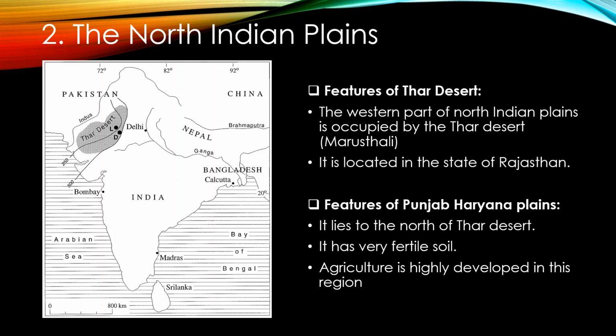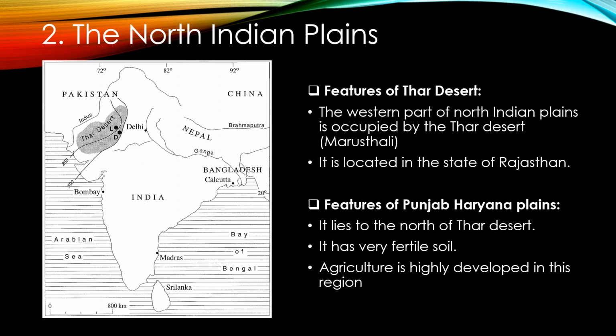Features of Thar Desert. Thar Desert is also called Marusthali. The western part of North Indian Plains is occupied by Thar Desert. It is located in the state of Rajasthan. See in the map, it is shown in Rajasthan.